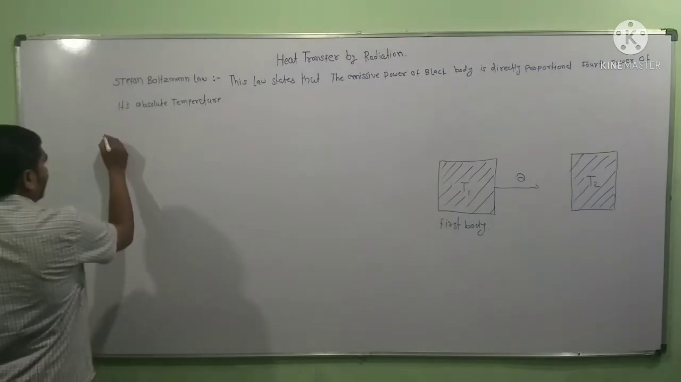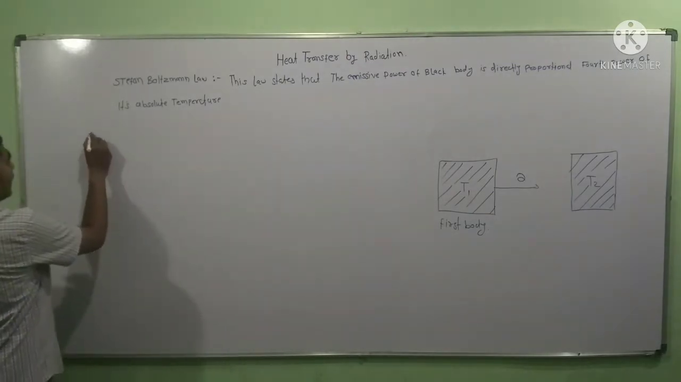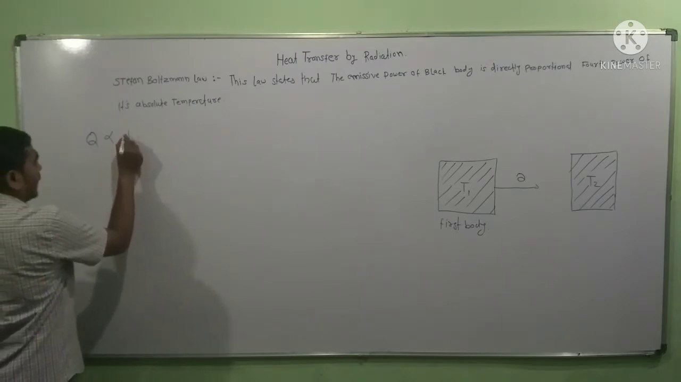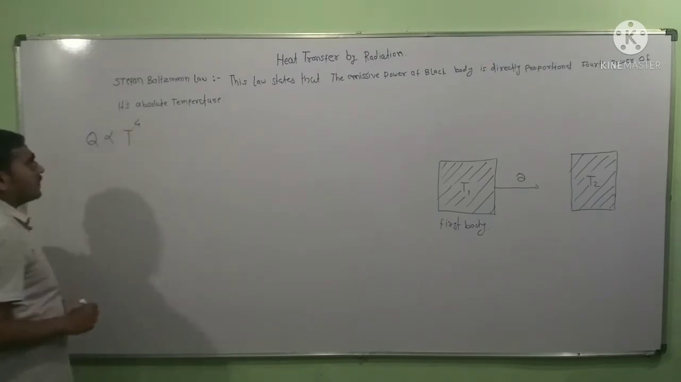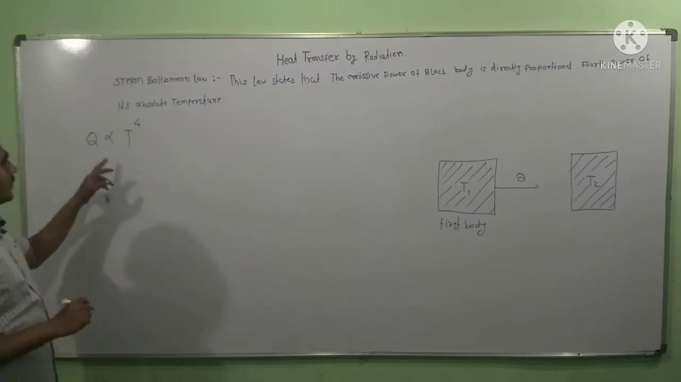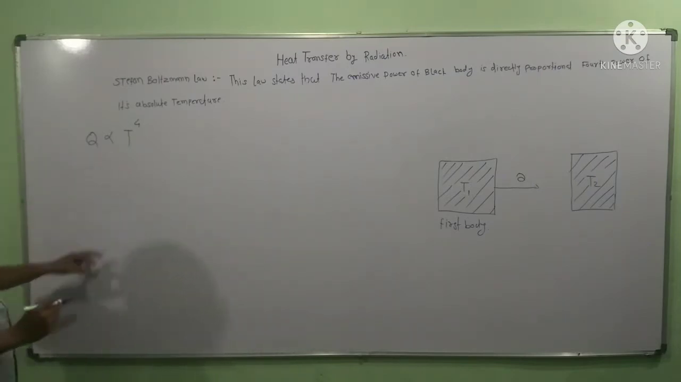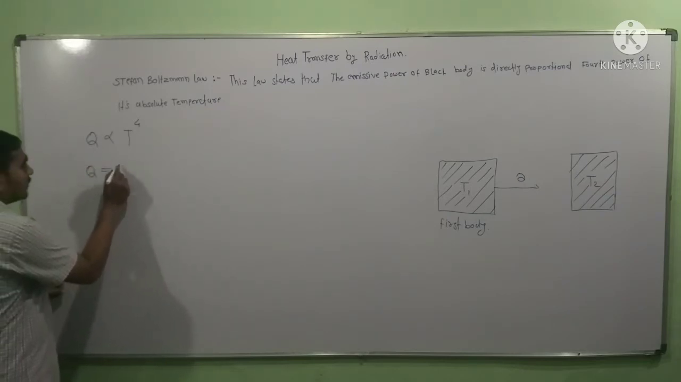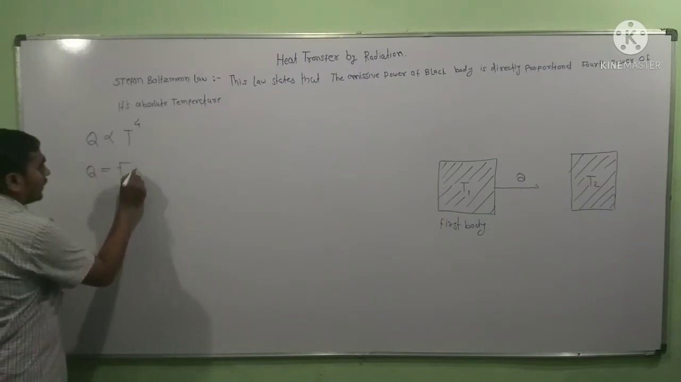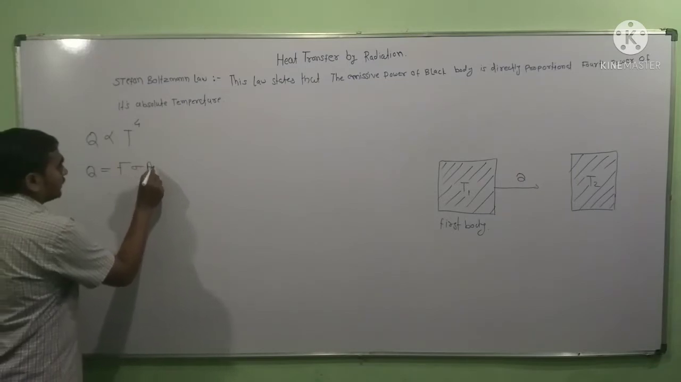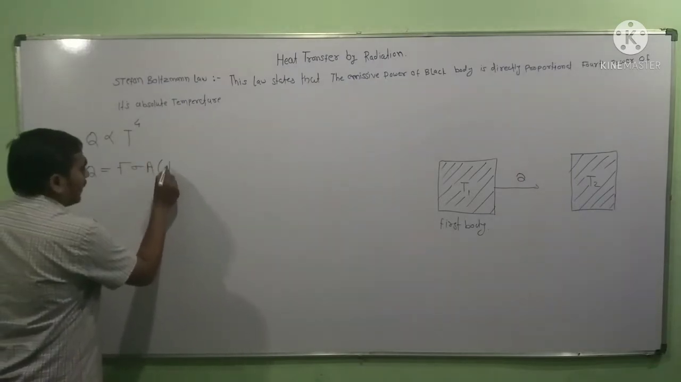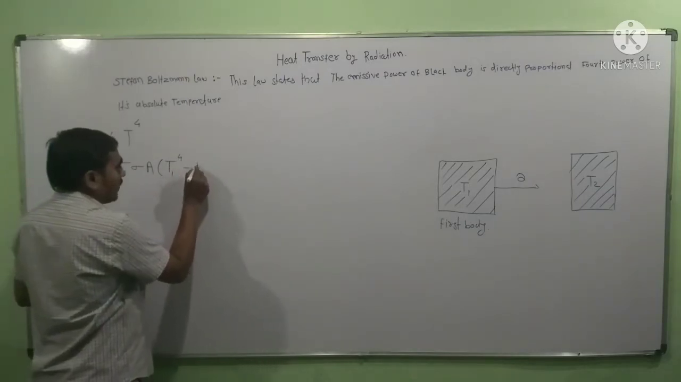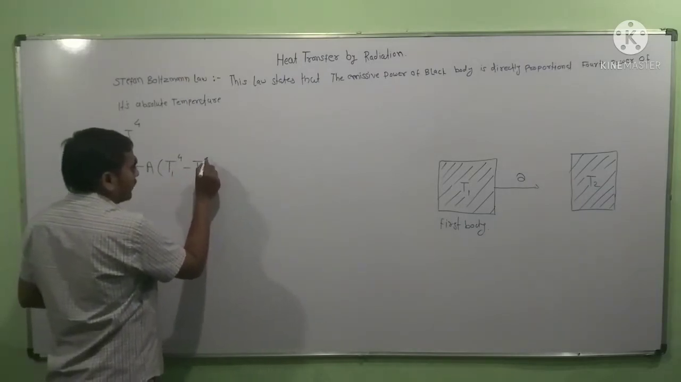The rate of heat transfer Q is directly proportional to the fourth power of absolute temperature. Dear friends, if you want to remove this proportionality sign, you have to give some constant, and that gives Q equals F sigma A, first body temperature T1 raised to power 4 minus T2 raised to power 4.